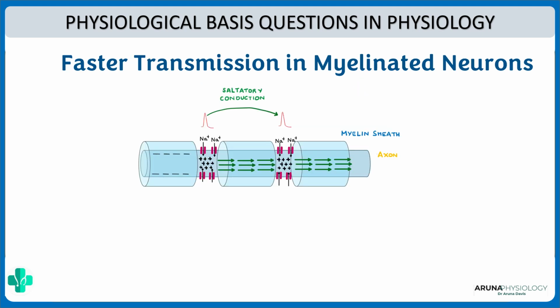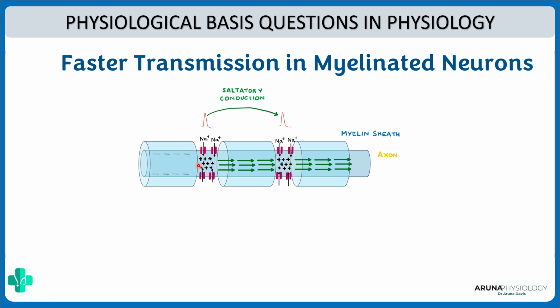Next question is, why is there faster transmission in myelinated neurons? So what do you mean by myelinated neurons? Neurons that have a myelin sheath. We know that the areas which do not have the myelin sheath are called nodes of Ranvier, and this area has a huge density of voltage gated sodium channels, and thus the impulse will jump from one node of Ranvier to the other.